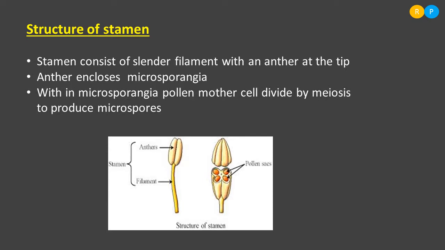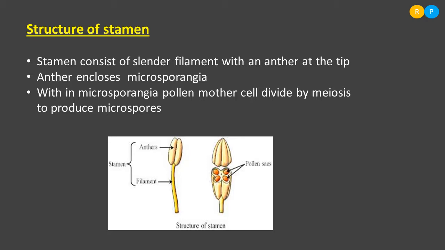Within the microsporangia, pollen mother cells are present. So what are there within the microsporangia? So microsporangia encloses pollen mother cells. So there are many pollen mother cells present within each microsporangia, within each pollen sac. Clear? So these pollen mother cells are diploid cells. They consist of two sets of chromosomes.